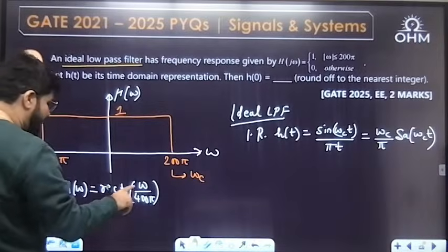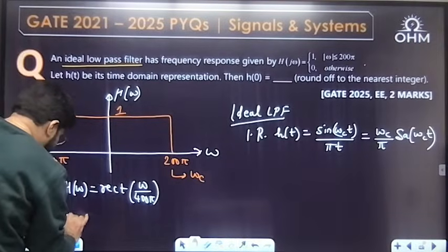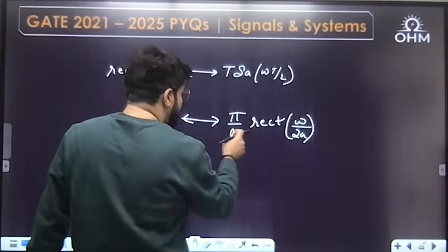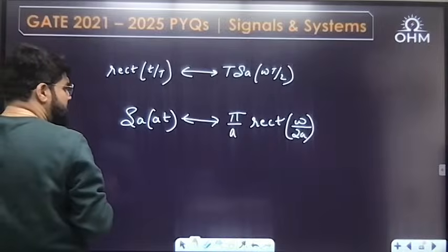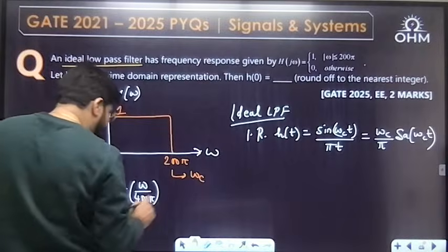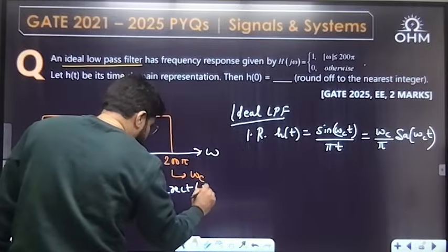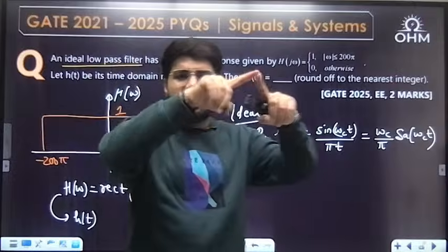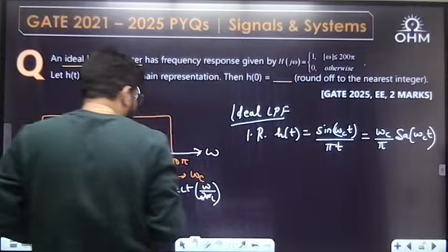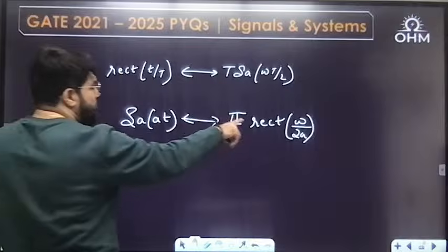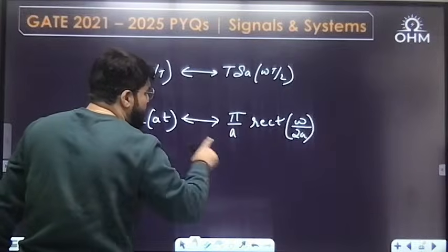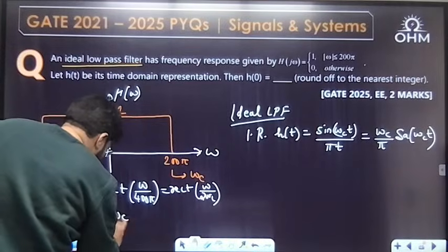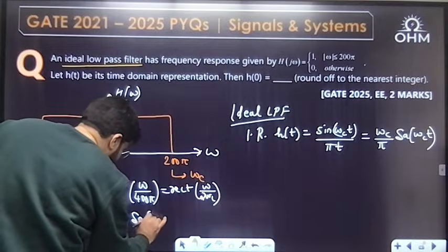That is why, if the answer is rect of omega by 400 pi, what should be h(t)? If you only have rect of omega by 2a, you can shift the a by pi to the other side. How much is a? Let's write down the standard formula: ideal low pass filter, constant gain from minus omega c to plus omega c. So this is 2 omega c, and the value of a is omega c. Shifting to the other side, you get omega c by pi times sampling omega c t.